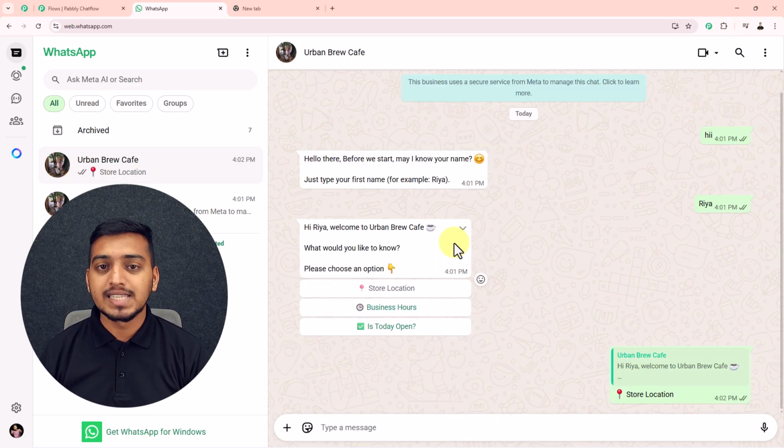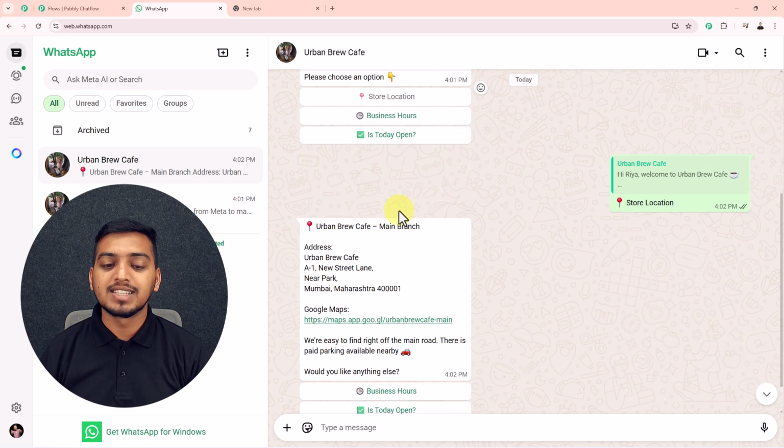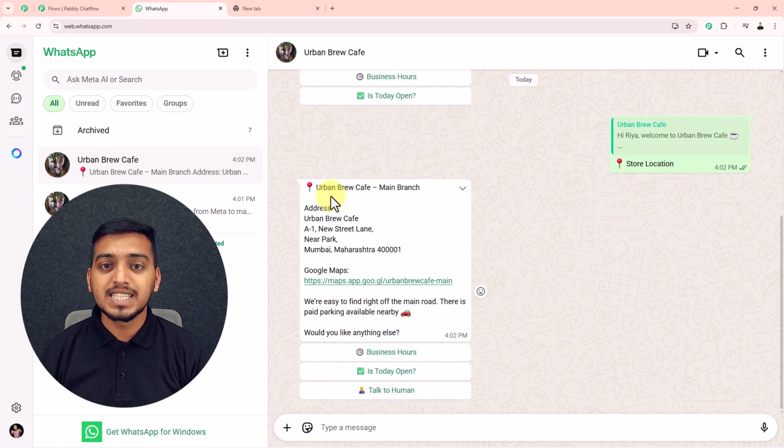button. Then you will see that this bot will send me the location of this particular Urban Brew Cafe. So here I have received my location. You can see we have received the location of Urban Brew Cafe main branch with all the details and also the Google Maps link of this particular cafe. Now if I want to get some more details about this business like business hours, or if I want to check if the cafe is open today, I can click on these following buttons.